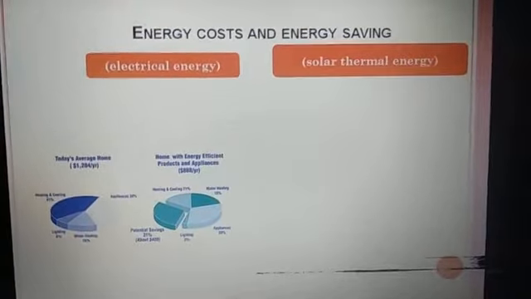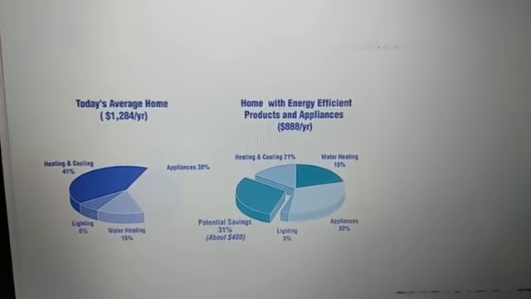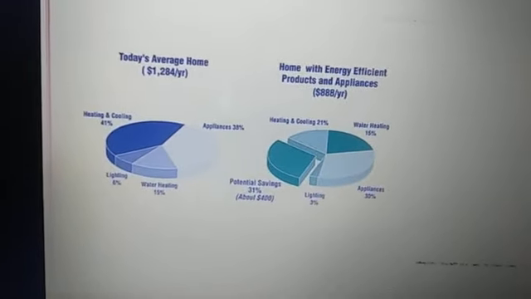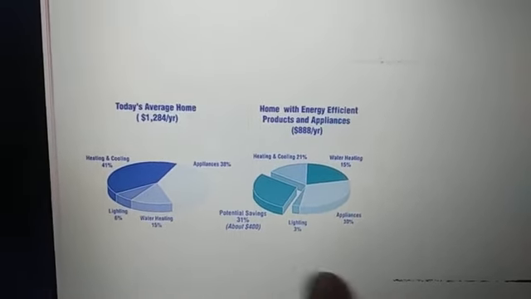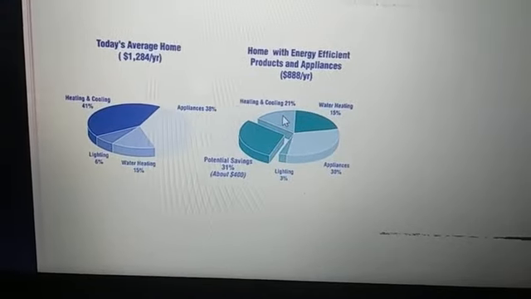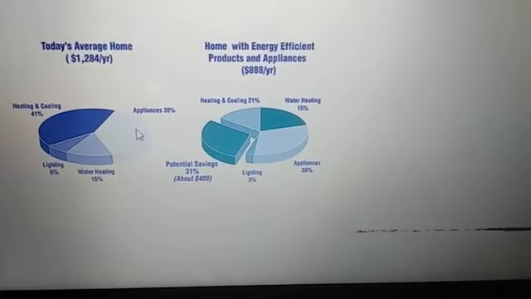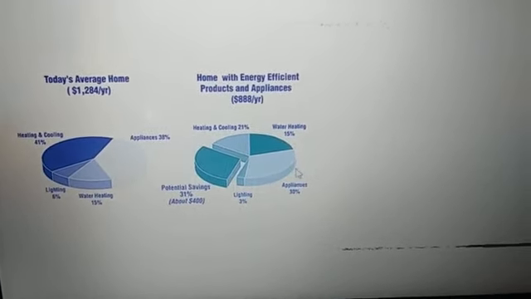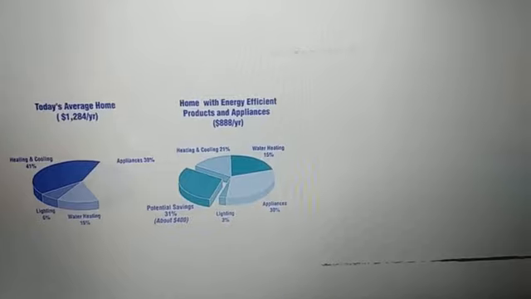Here, today's average home with energy efficient products and applications. Heating and cooling is 41%; in the efficient home with energy efficient products it is reduced to 21%, from 41% to 21%. Also, appliances are reduced to 30% in energy efficient applications. Lighting is also reduced to 3%.